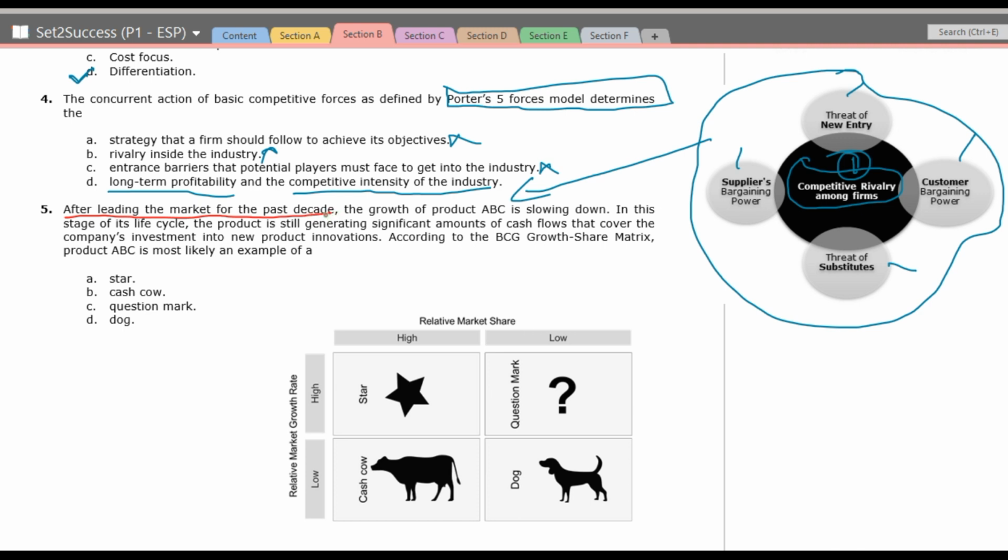After leading the market share for the past decade, the market share is high. We have high market share, right? The growth of the product is slowing down, so the growth is low.